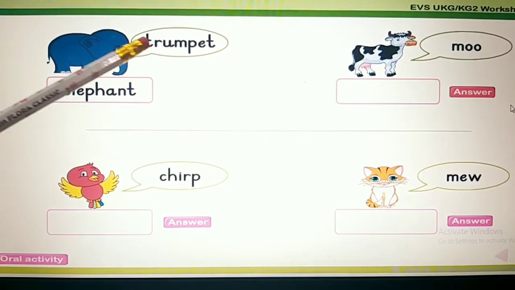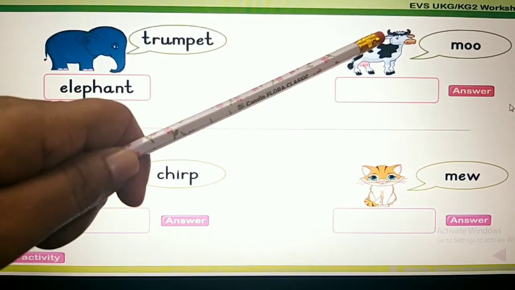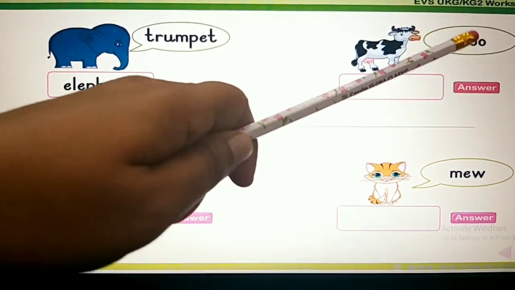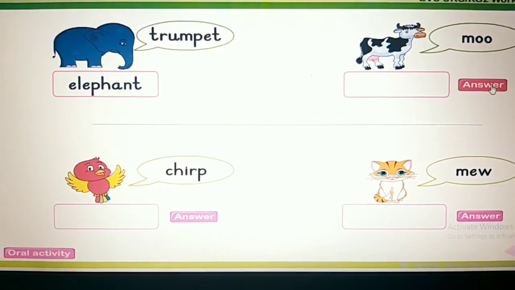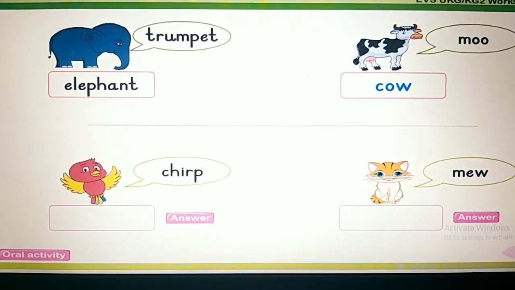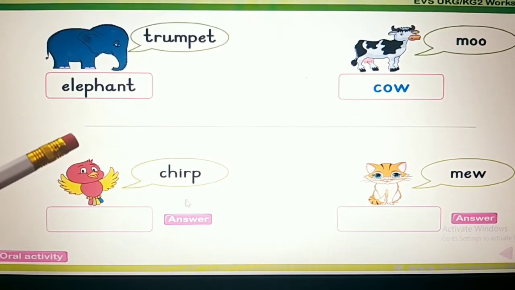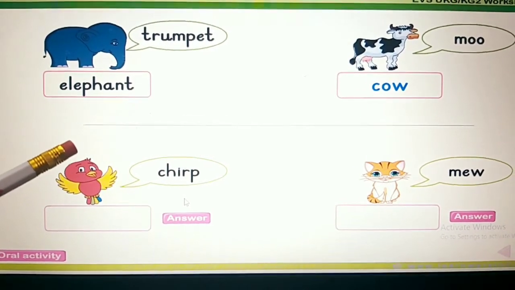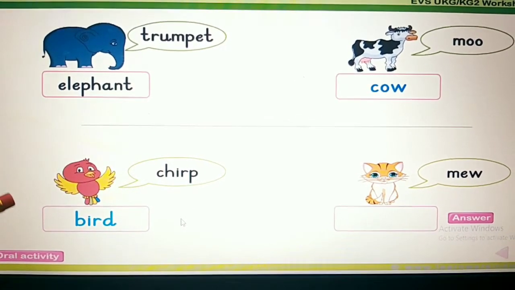Trumpet. Next one. Cow. Moo. The cow moos. Please write cow. Next one. Chirp. The sound of a bird is chirp. Please write bird.